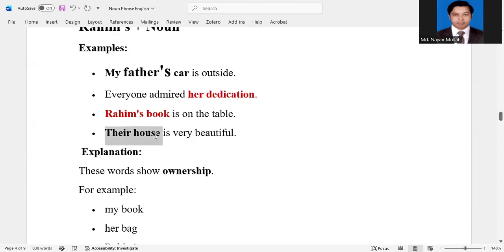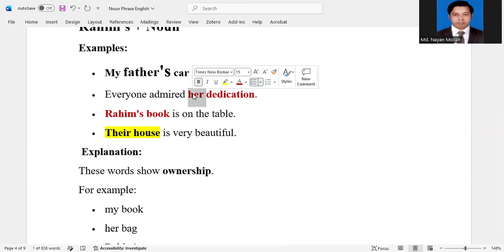Their house is a noun phrase. So here my and her are used like adjectives because they can modify the noun.